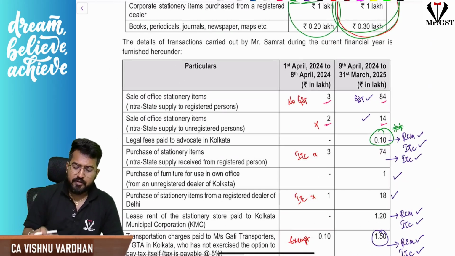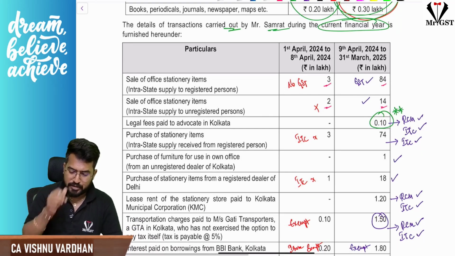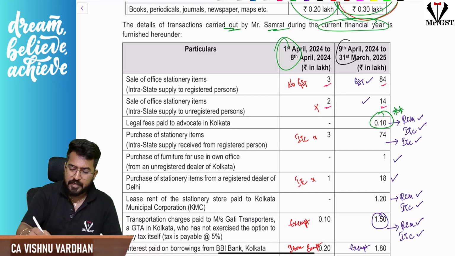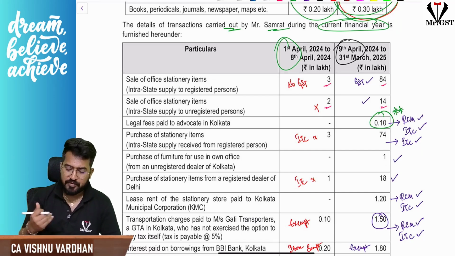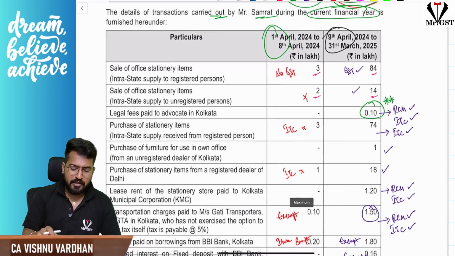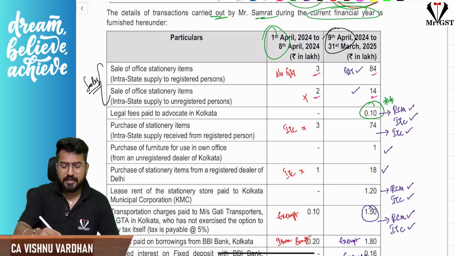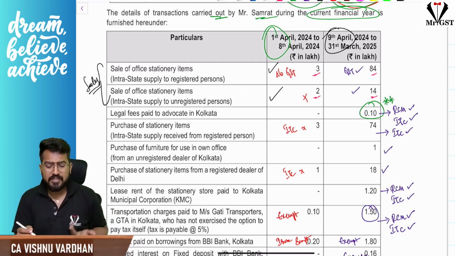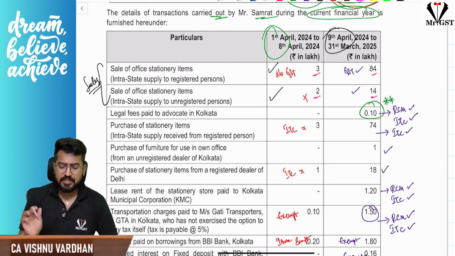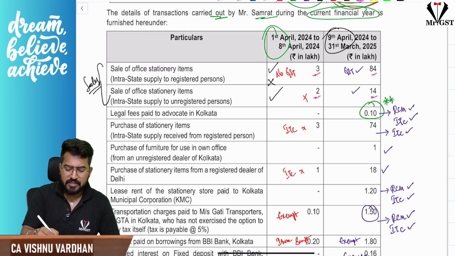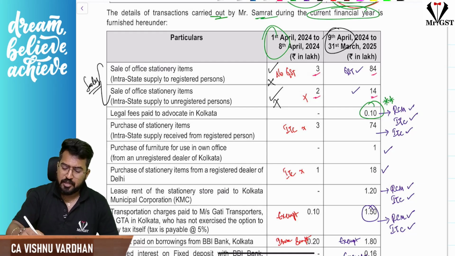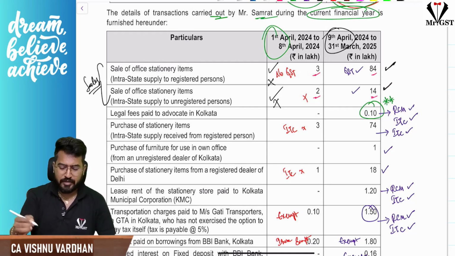Okay, right. And one more thing, they have given various details of Samarth for the current financial year. So 1st to 8th, they have given information. Again, from 9th to 31st March, the balance period of the financial year, they give the details. Now, these two, if you see, these are sales made before his registration. Obviously, GST will not come into picture. Okay, no GST, so nothing to worry here, in both the cases. But the sales he has made from 9th April to 31st March, of course, there will be GST on this 84 lakhs and 14 lakhs.